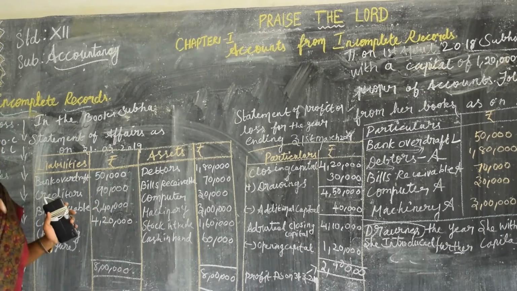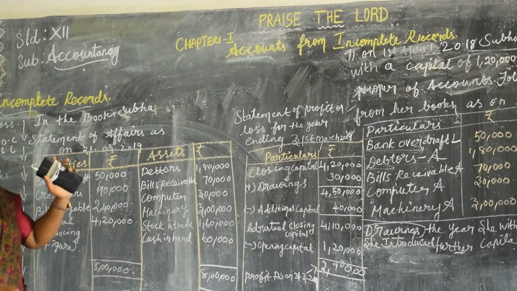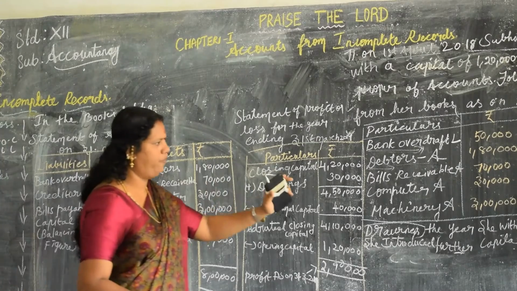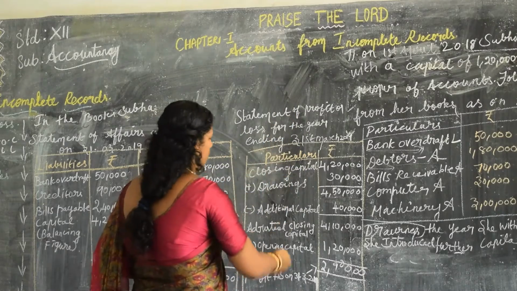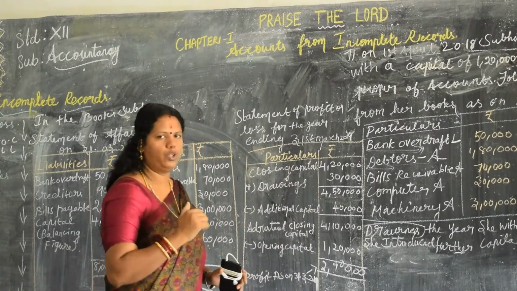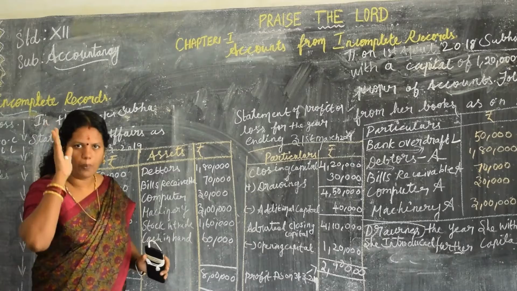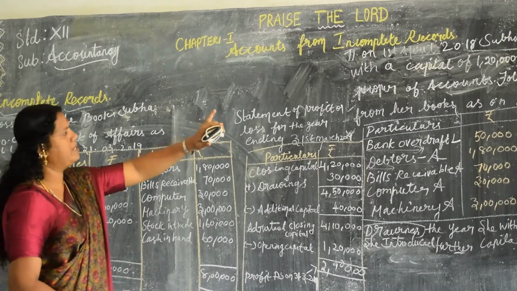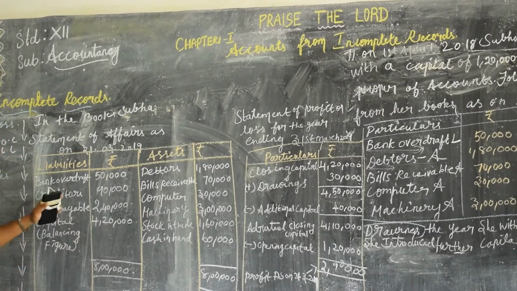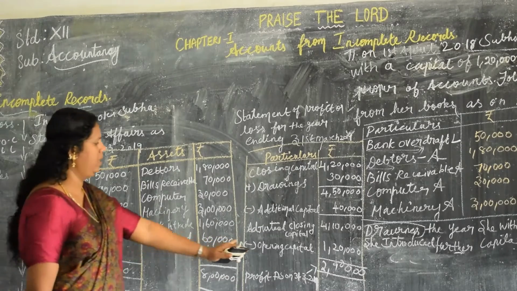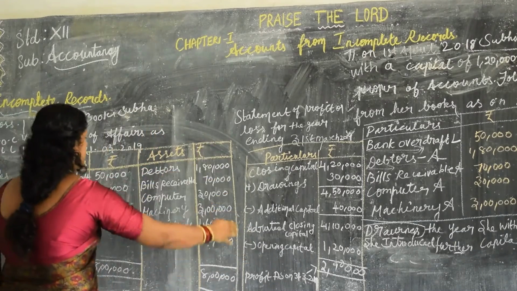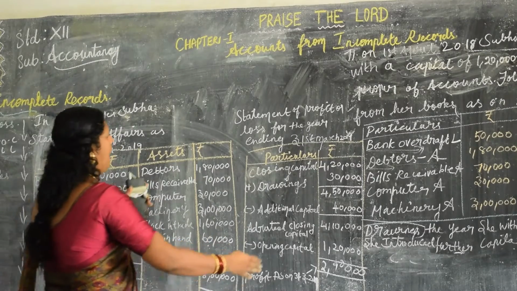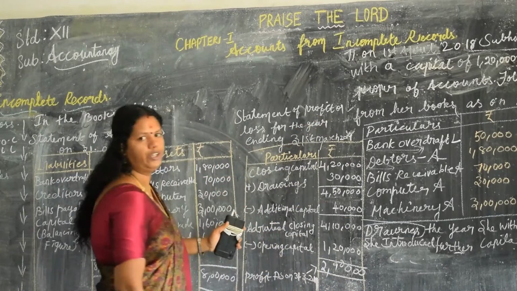But you have to go into depth of the questions. In this question, they asked to calculate profit. Suddenly you should not go and find out the profit or loss. For the profit or loss, what do you need? Opening capital and closing capital. Here opening capital is already given, so only closing capital is not given. So I am deriving this area. I am sure you are making it clear. First, prepare the statement of affairs, and next prepare the statement of profit or loss.